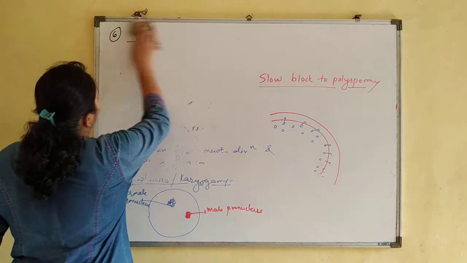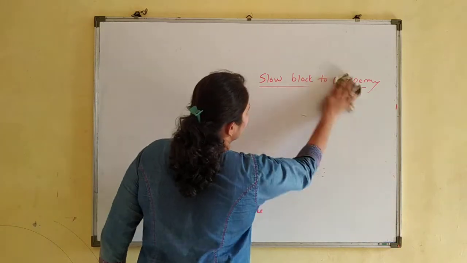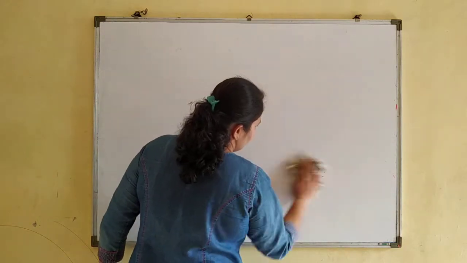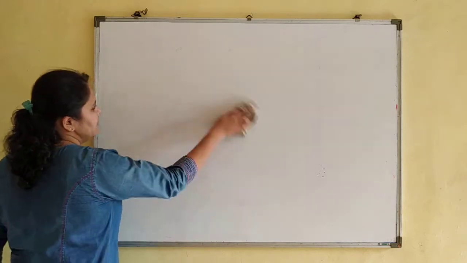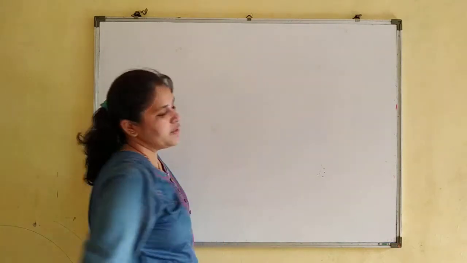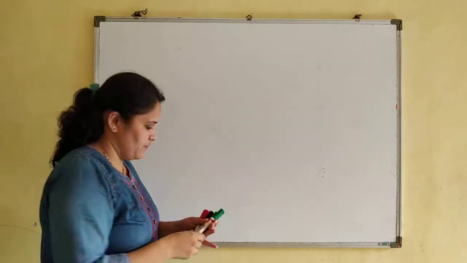So twins, as I told you, are not formed because of polyspermy. Polyspermy can change the ploidy level, but it will not result in formation of twins. Now twins are of two types.